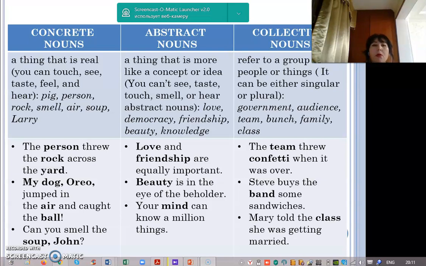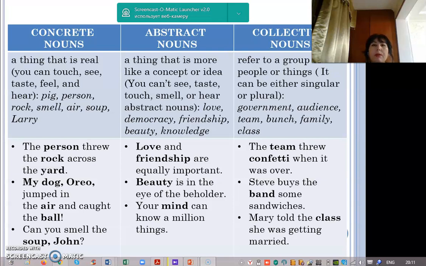My dog Oreo jumped in the air and caught the ball. My dog Oreo, air, ball, concrete nouns also. Can you smell the soup, John? Soup and John also are concrete nouns in this sentence.